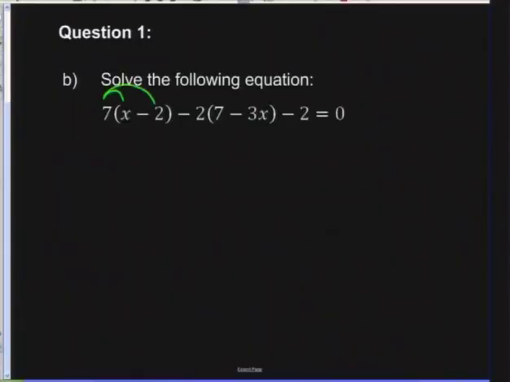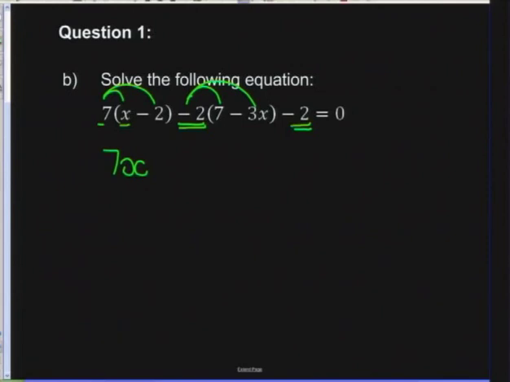I'm going to distribute my 7 into the first bracket. For the second bracket, grade 10s, please watch out that it is not just 2 that is going into the bracket, it is negative 2. So the negative 2 is going to distribute into both terms of that bracket. And then this negative 2 for now is just sitting on its own, so we do not do anything with that just yet. So 7 times x is going to give us 7x.